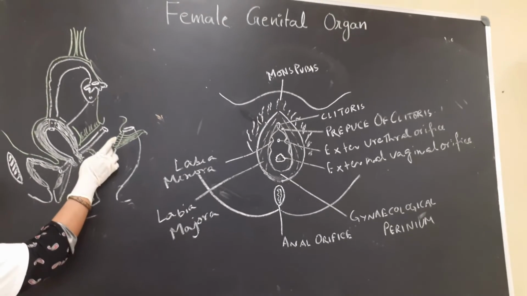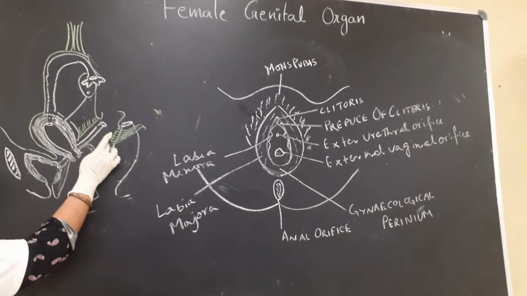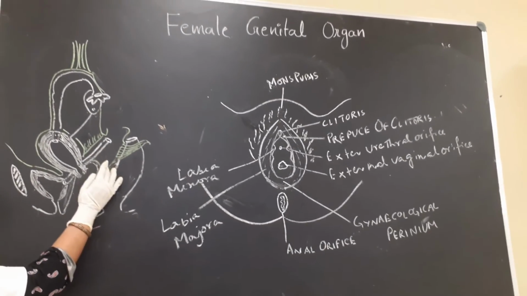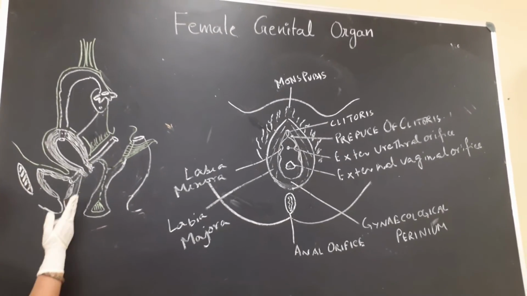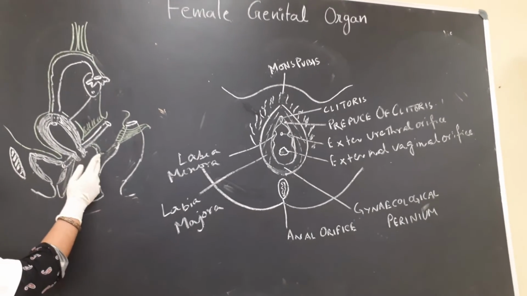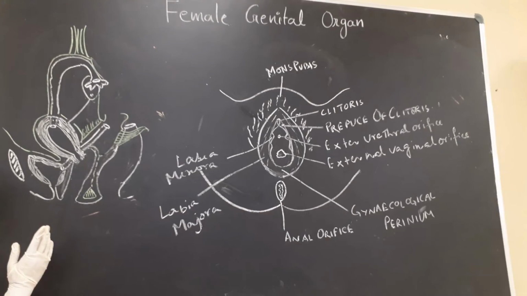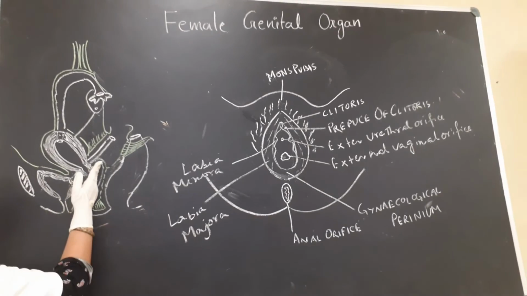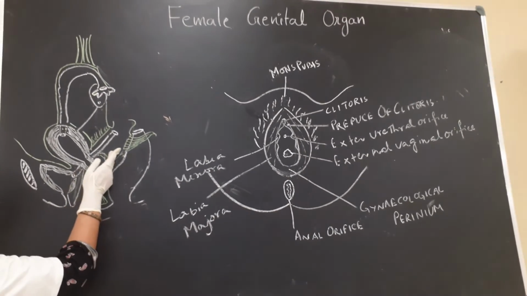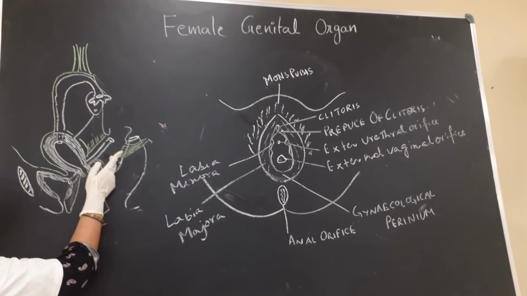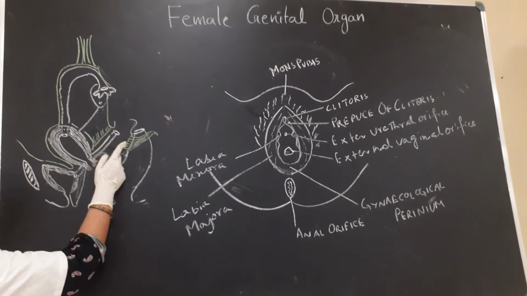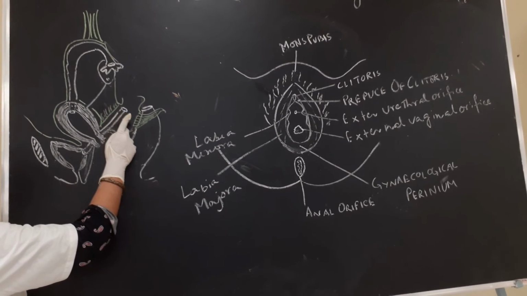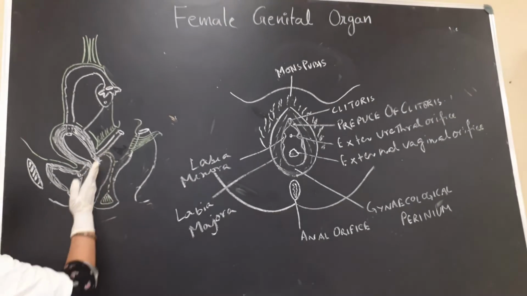This is the most dependent part of our body, where fluid can accumulate, or any pelvic abscess may be present in this area, but by examination per vagina we can have the knowledge. Another procedure is called culdocentesis. In culdocentesis, we can aspirate the fluid present in the recto-uterine pouch, or any abscess present in the recto-pelvic area. We can drain the abscess through this process.